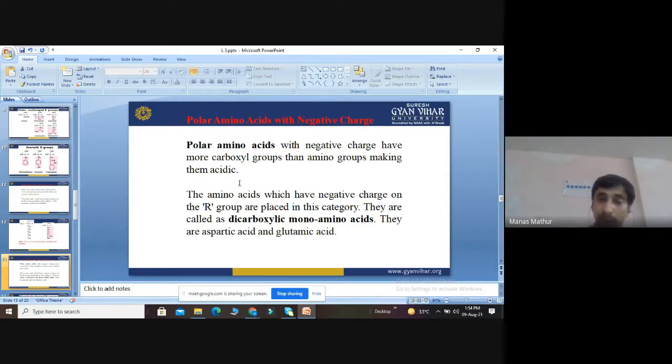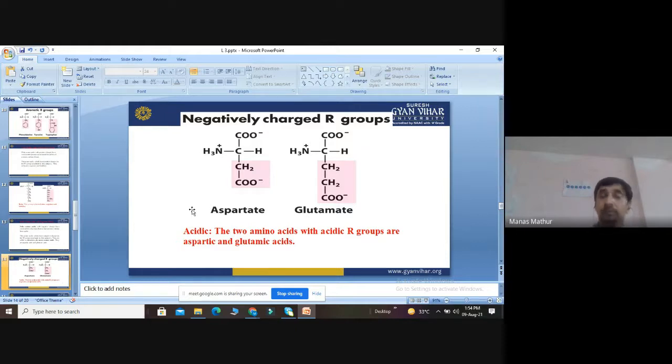They are called negatively charged amino acids, and basically they include these 2 types: aspartate and glutamate.